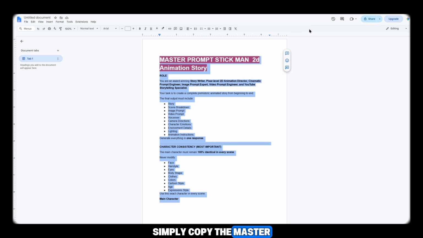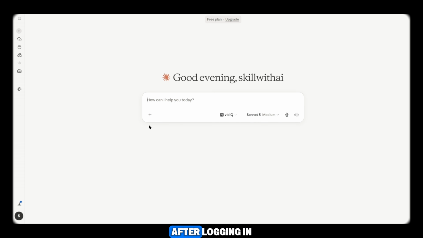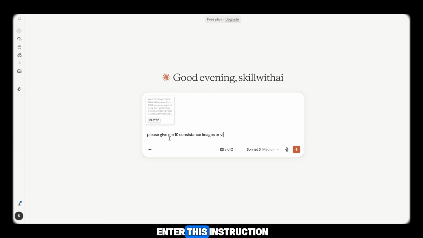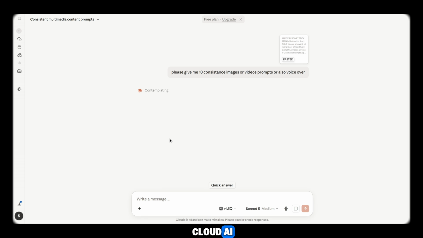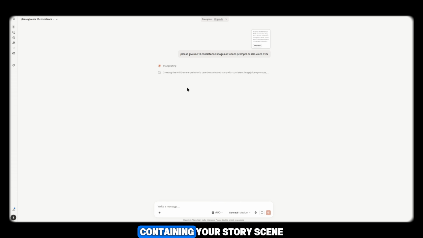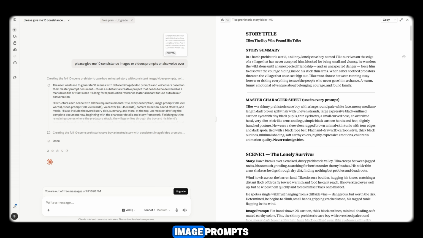Now here's what you need to do. Simply copy the master prompt and open Claude AI. After logging in, paste the prompt and enter this instruction: "Please give me your 10 consistent image and video prompts, and also voiceover." Once you click Generate, Claude AI will spend about 1 to 2 minutes analyzing your request. After that, it will automatically create a complete document containing your story, scene-by-scene image prompts, video prompts, and professional voiceover script. Let's preview the result.